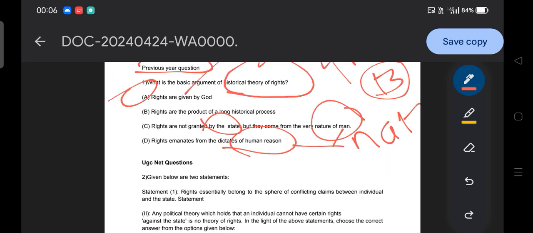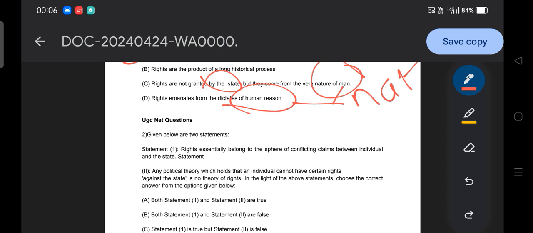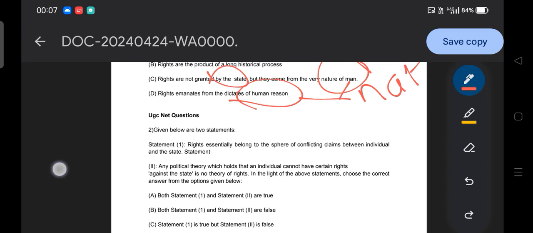Moving to the next, from question number 2 onwards we are going to discuss questions from UGC NET, because there are good conceptual questions in UGC NET. We will try to focus on that and cover the theory aspect. I think it is the better way to cover our topic, to include questions from UGC NET which can be expected in our SSB examination.